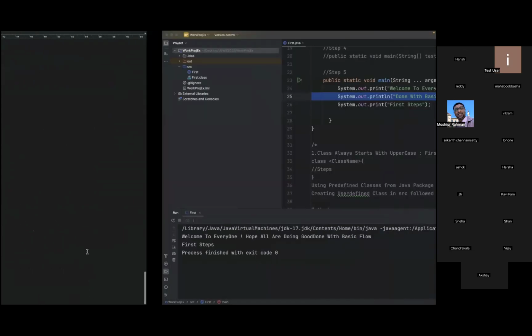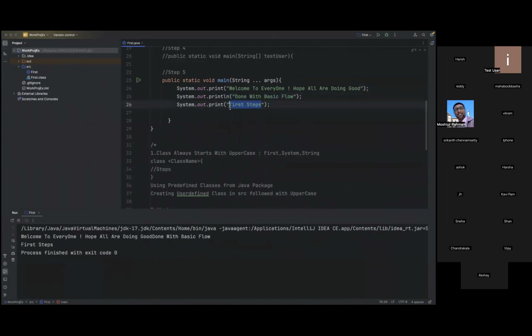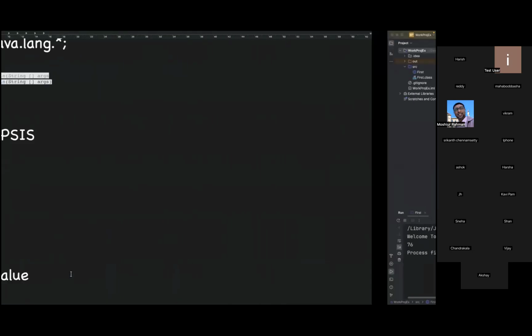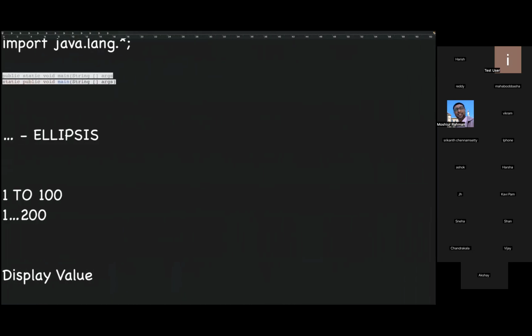Now, you can hard code like this directly. Yeah, 75, I want to display. This is one way, but this is not the correct way. If I run this, you are getting this value directly. So now, display value. What is the approach?